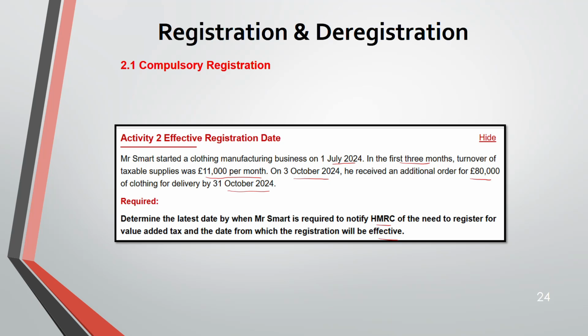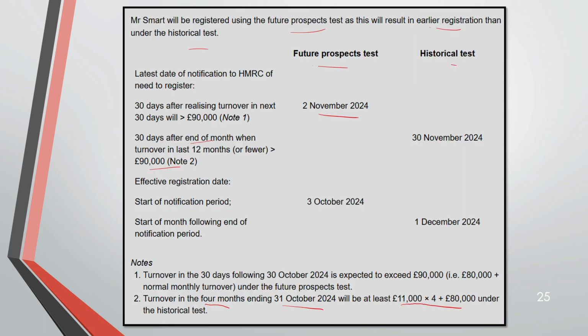If you see here, July, August, September and October, the 4 months you are taking 11,000, and from there onwards is 80,000. So under the historical test it will be 30 days from 31st October. That's why it's 30th November 2024. So the latest date is the historical test.